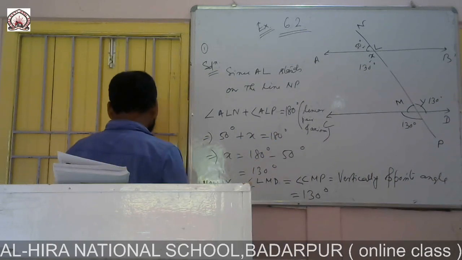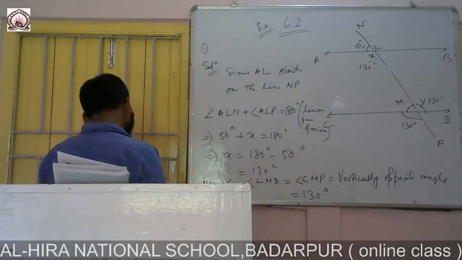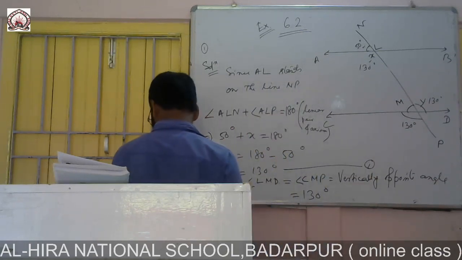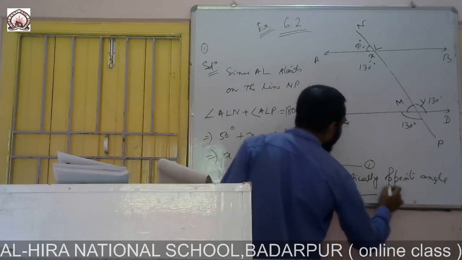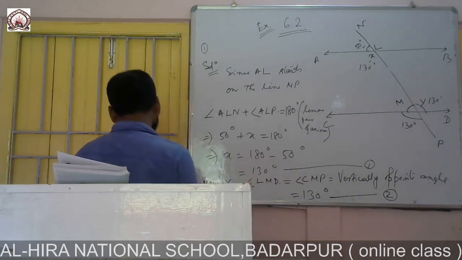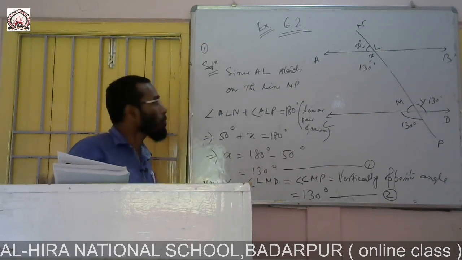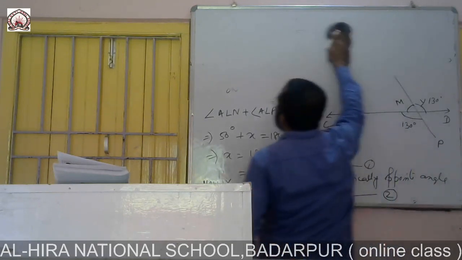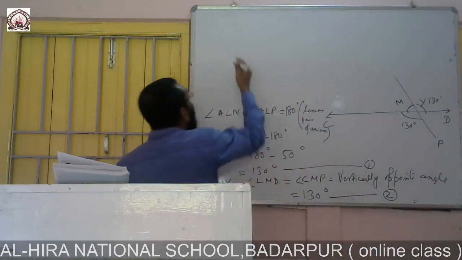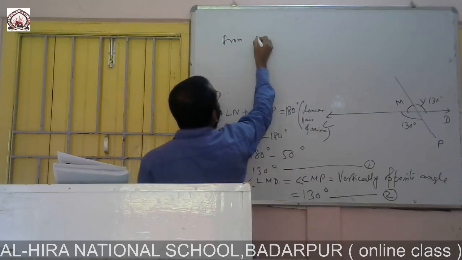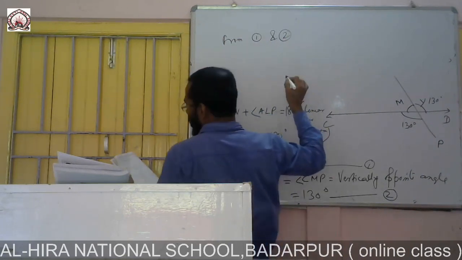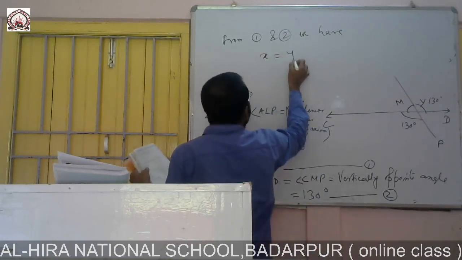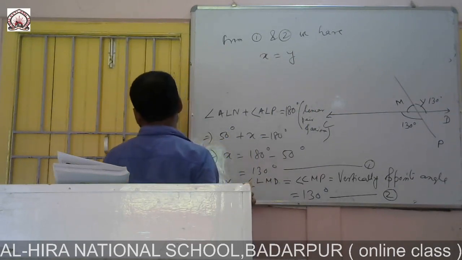Now you see this X is 130, you give it number 1, and Y is also 130, you give it number 2. From 1 and 2 we have X is equal to Y, but they are alternate interior angles.